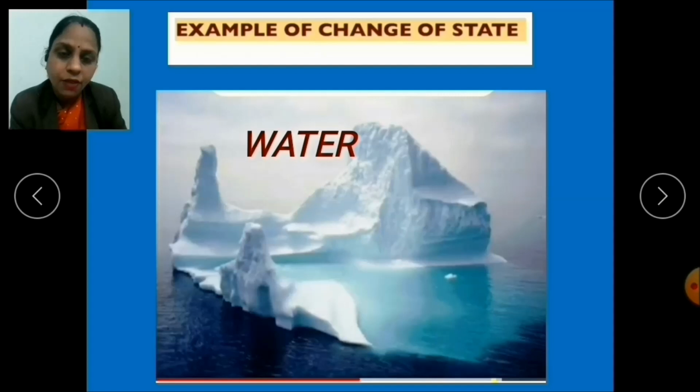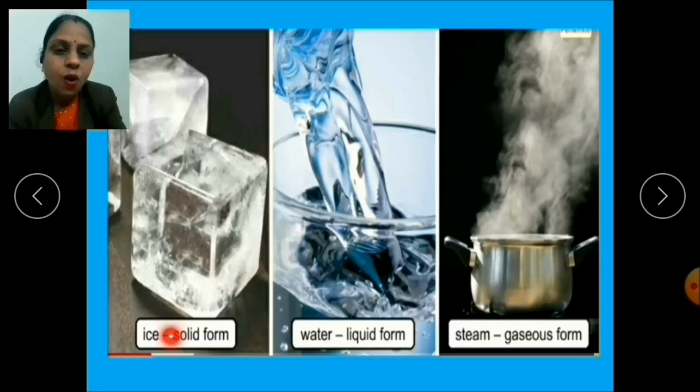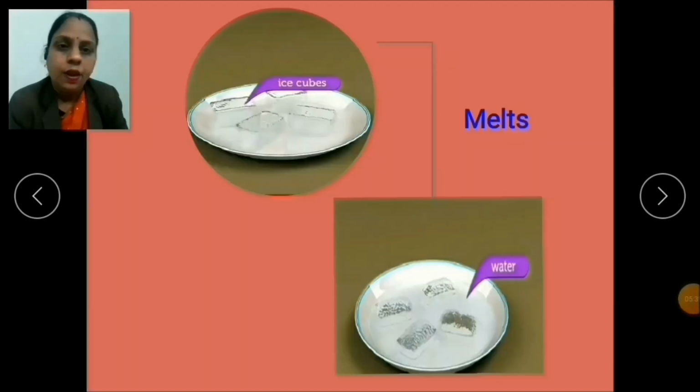What are those three forms? Yes, the solid form of water is ice, water itself is the liquid form, and the gaseous form is known as steam or water vapor. So children, to understand this interconversion of states, let us take one activity. What we have to do is take a few ice cubes in a plate